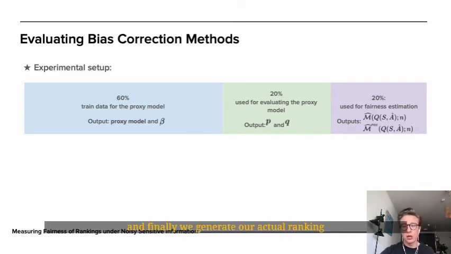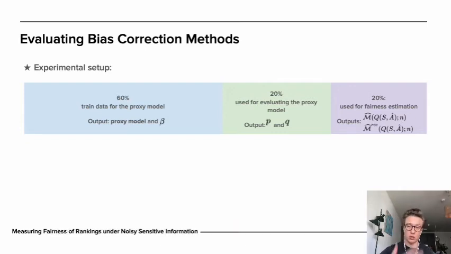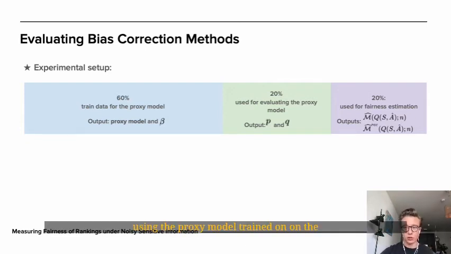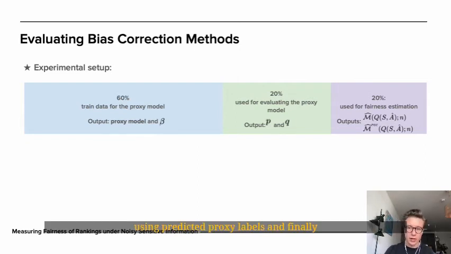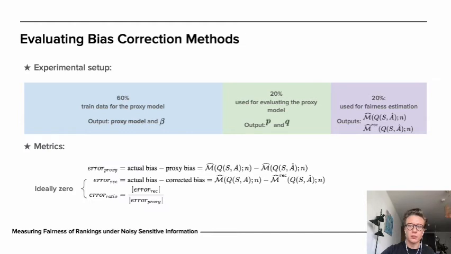And finally, we generate our actual ranking using the last partition. For the last partition, we compute the proxy labels for individuals using the proxy model trained on the first partition, estimate the proxy bias using the predicted proxy labels, and finally find out the correct value using the previously provided formulas.